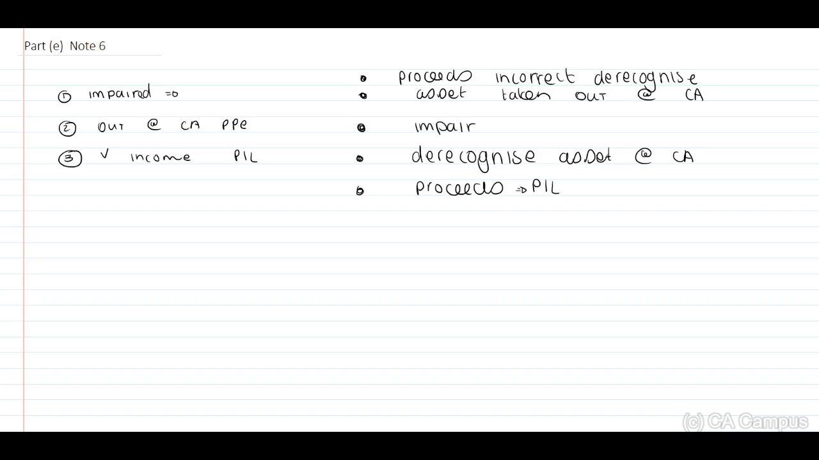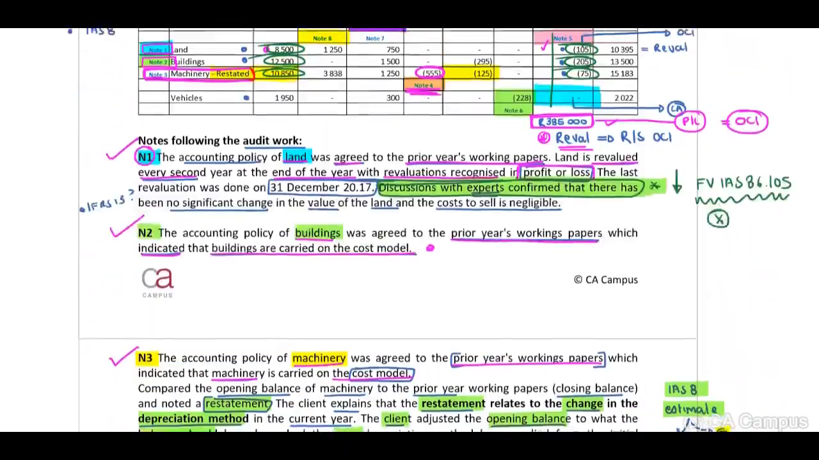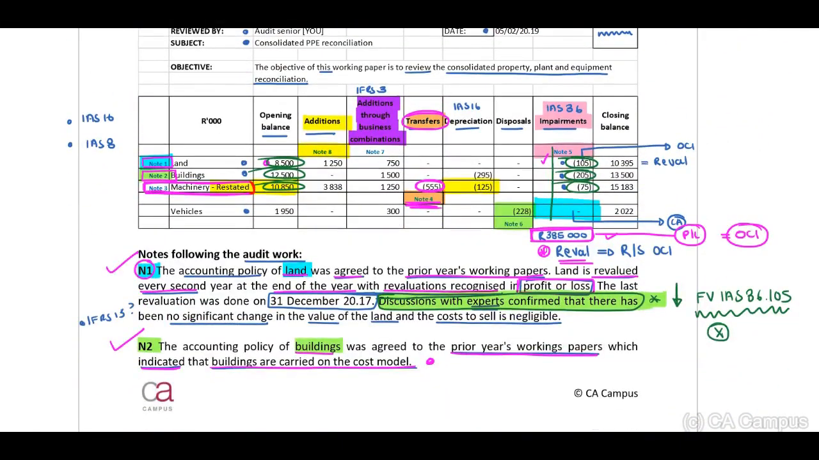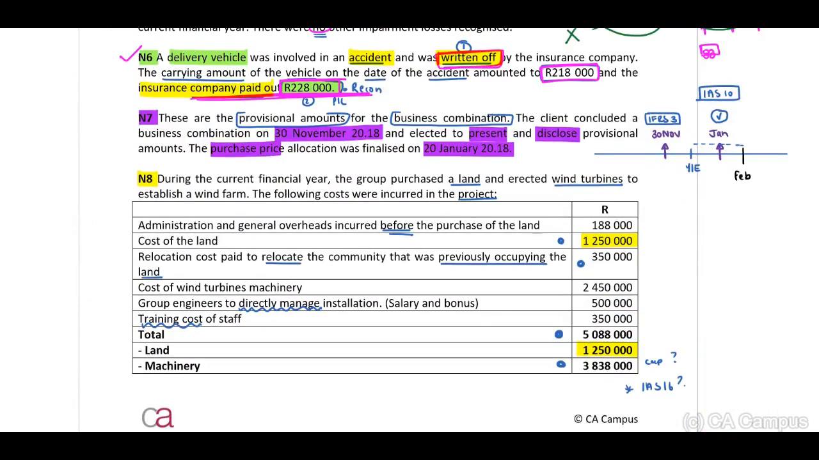Okay, so guys, when we look at this, quite a few things that we can actually identify which is incorrect. They did not impair the asset. They did not derecognize the asset at carrying amount. They've derecognized the asset and they've used the proceeds. Therefore, we are now able to tick off 6, but before we move on, let's just ensure when we look at vehicles note 6, 2, 2, 8, right, we can move on. We didn't miss anything. Now, note 7.